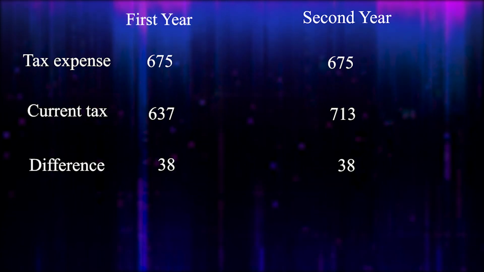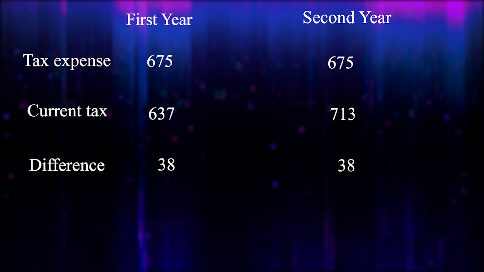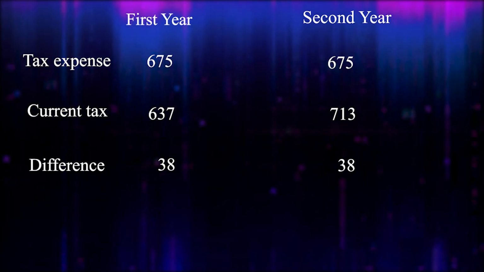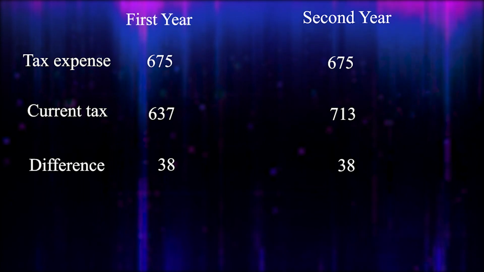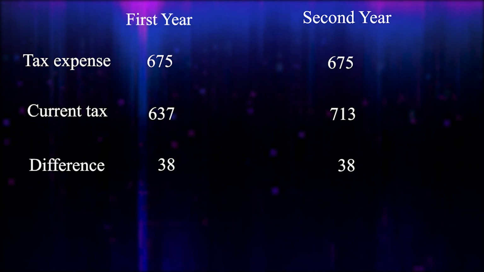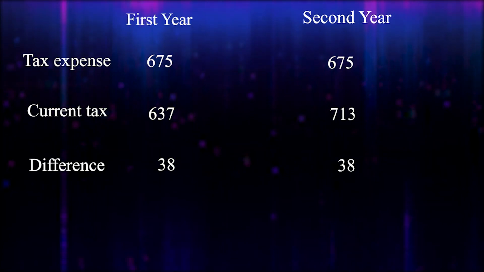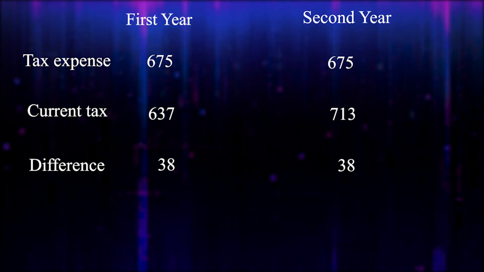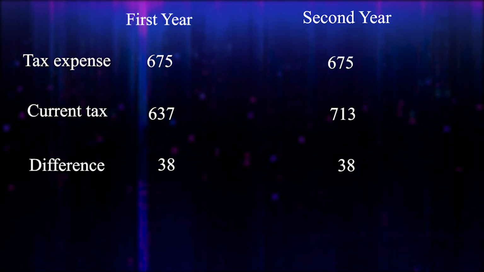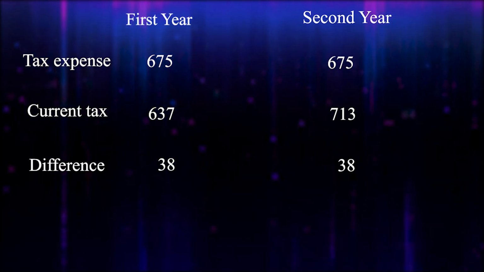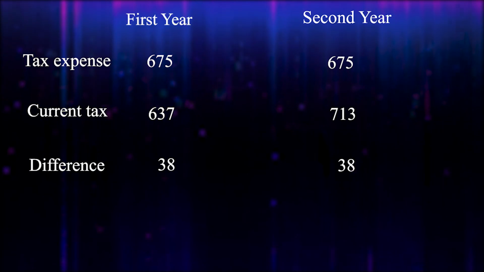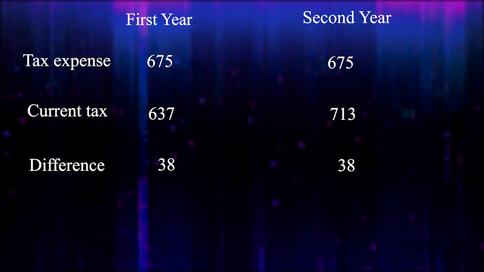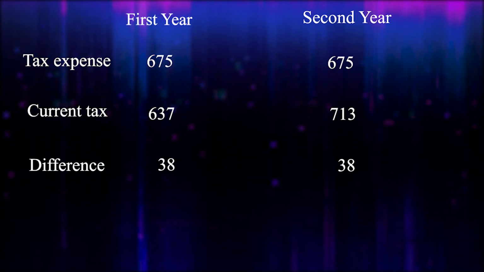Then we come to the second year. What's happening? See, second year current tax is rupees 713, okay? Second year our tax expense is 675, but we have to pay 713, that is 38 extra you need to pay. That is the crux of this accounting standard, is that in the second year current tax liability increased by rupees 38 as per Income Tax Act, whereas deferred tax liability of rupees 38 created in the first year is reversed.